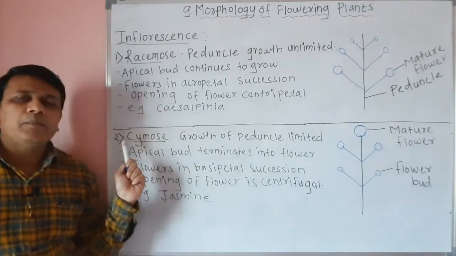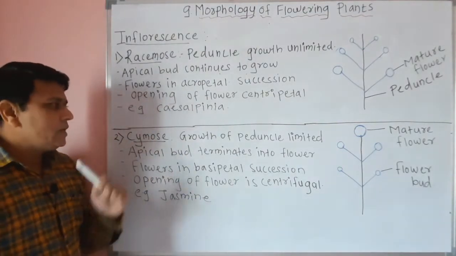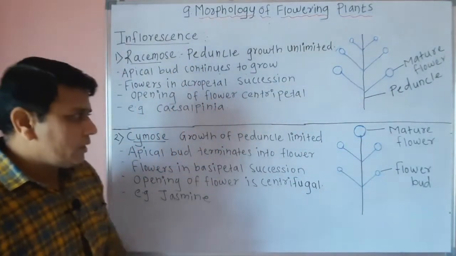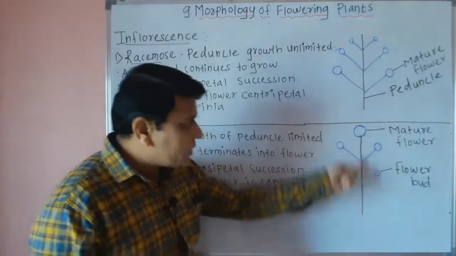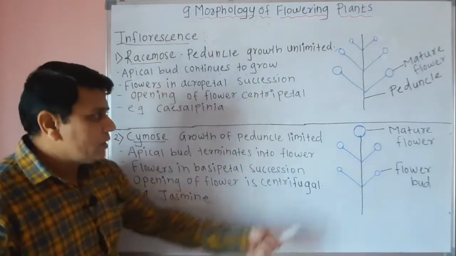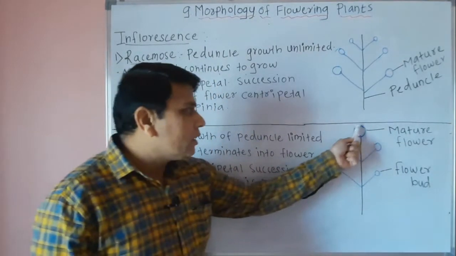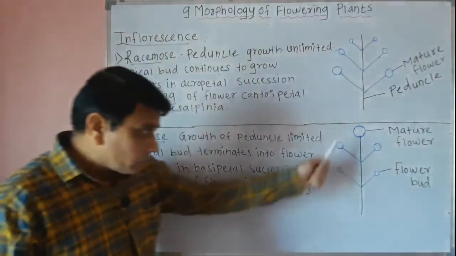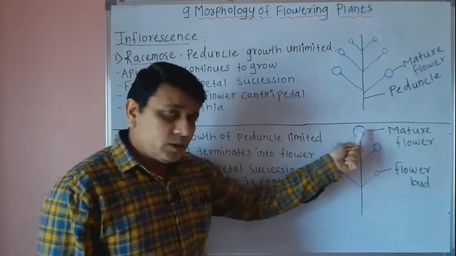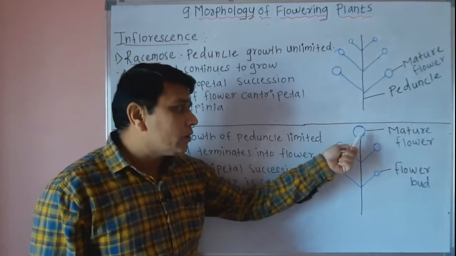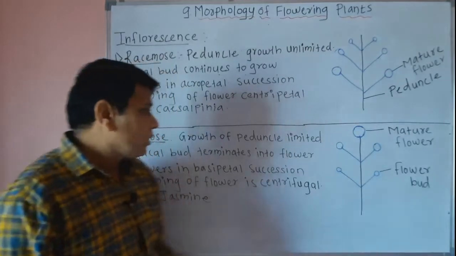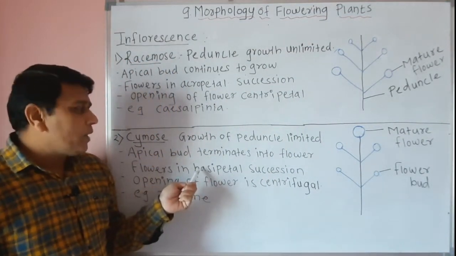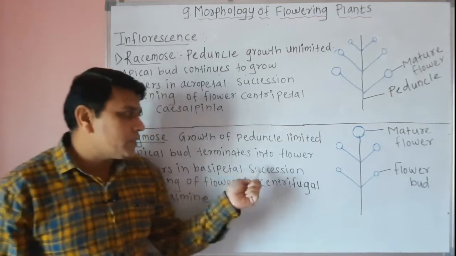Then the second type of inflorescence is called cymose. Now in this inflorescence we can see that the growth of the peduncle is limited. That means the apical bud terminates or develops into a flower. That means the mature flowers are at the top position, and this arrangement or development of flower is called basipetal succession.